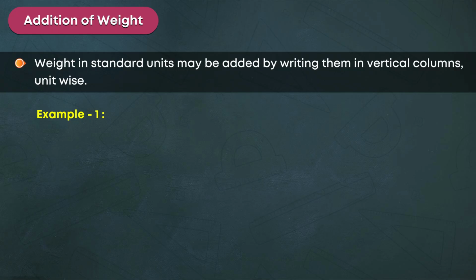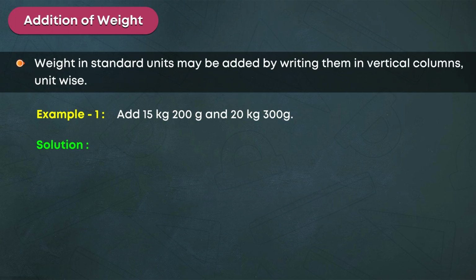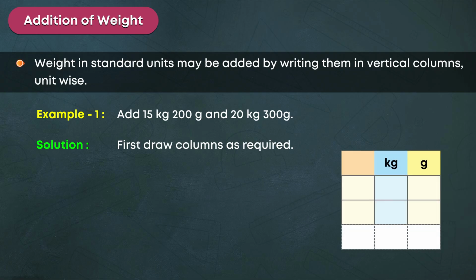Example 1. Add 15 kilograms, 200 g, and 20 kilograms, 300 g. Solution. First, draw columns as required. 1.